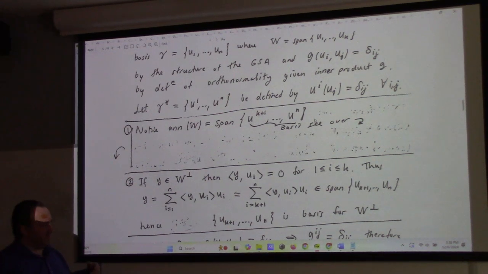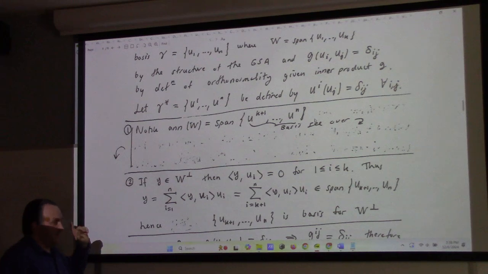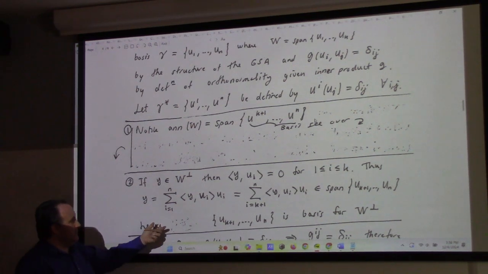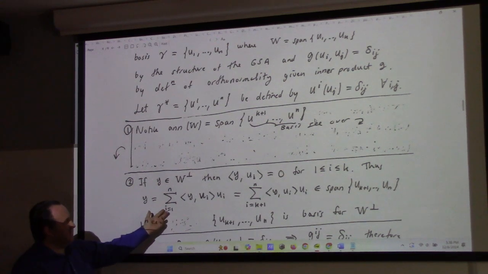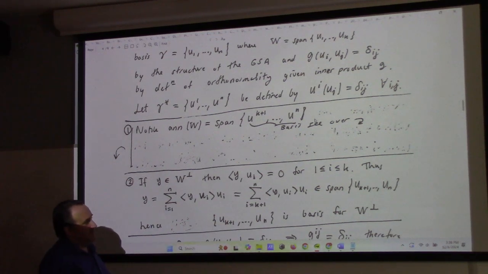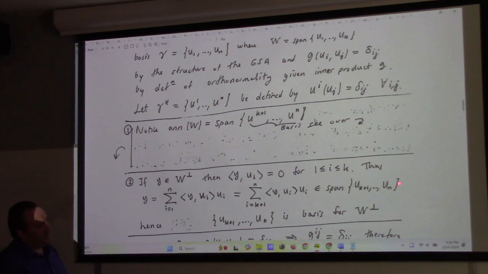We've seen that earlier in the course. But orthonormal basis, super nice. Here's the components. But we also know that the first k of these components are 0. So we're just left with k plus 1 to n, which then says that y is in the span of the part of the basis that complements the W basis. Hence, this is a basis for W perp, right?